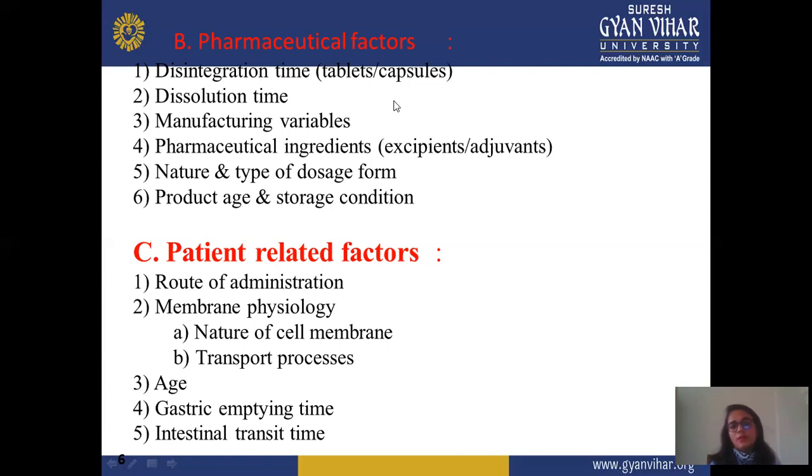And next is membrane physiology. This also depends on person to person. Nature of cell membrane and transport process: which process takes place in a particular person, according to the nature of the cell membrane in the particular patient. Next is age. Age is a very important major factor affecting drug absorption. According to age, the membrane thickness also varies. That's why age is also responsible.